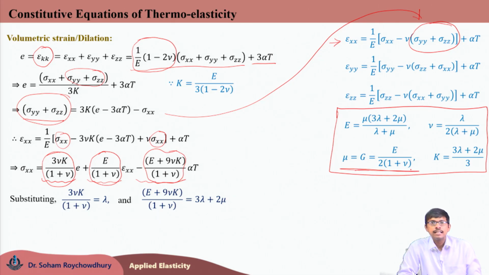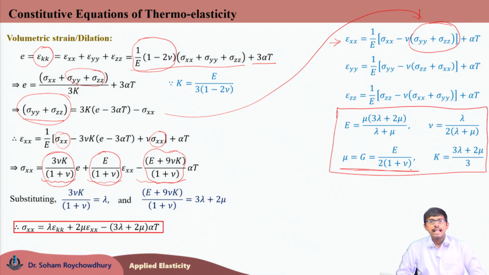Hence sigma xx becomes lambda times epsilon kk plus 2 mu epsilon xx minus (3 lambda plus 2 mu) times alpha t.